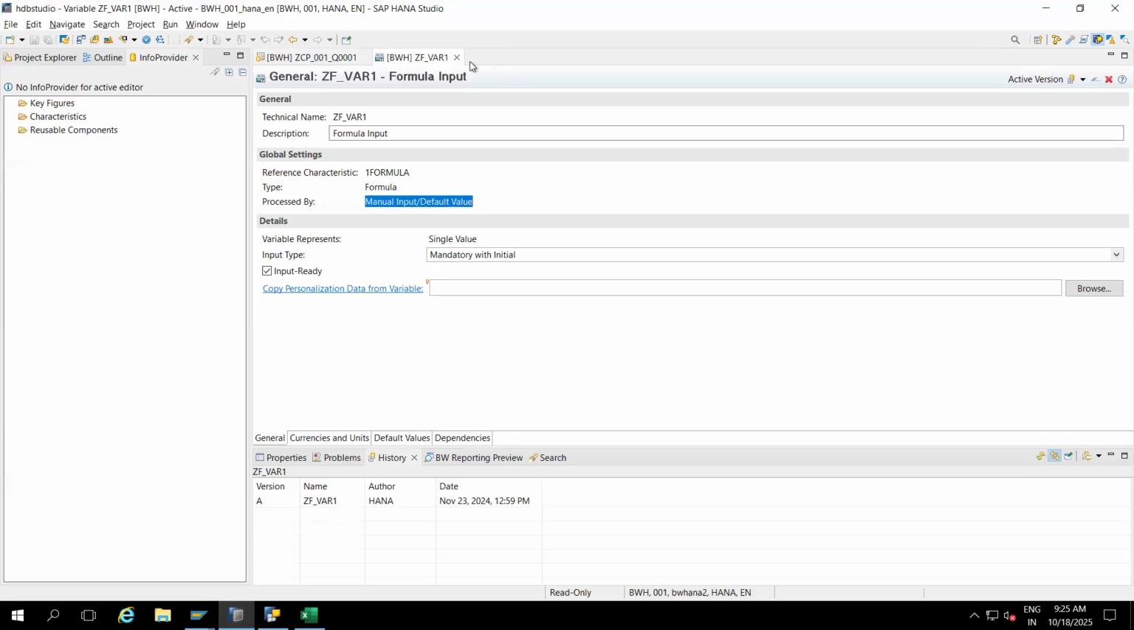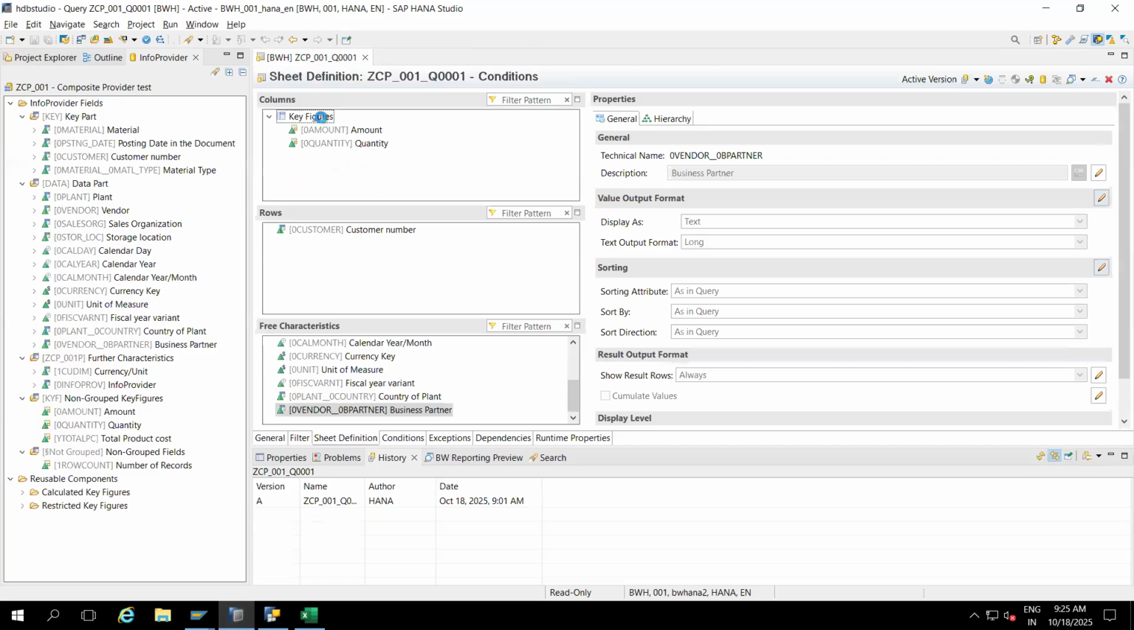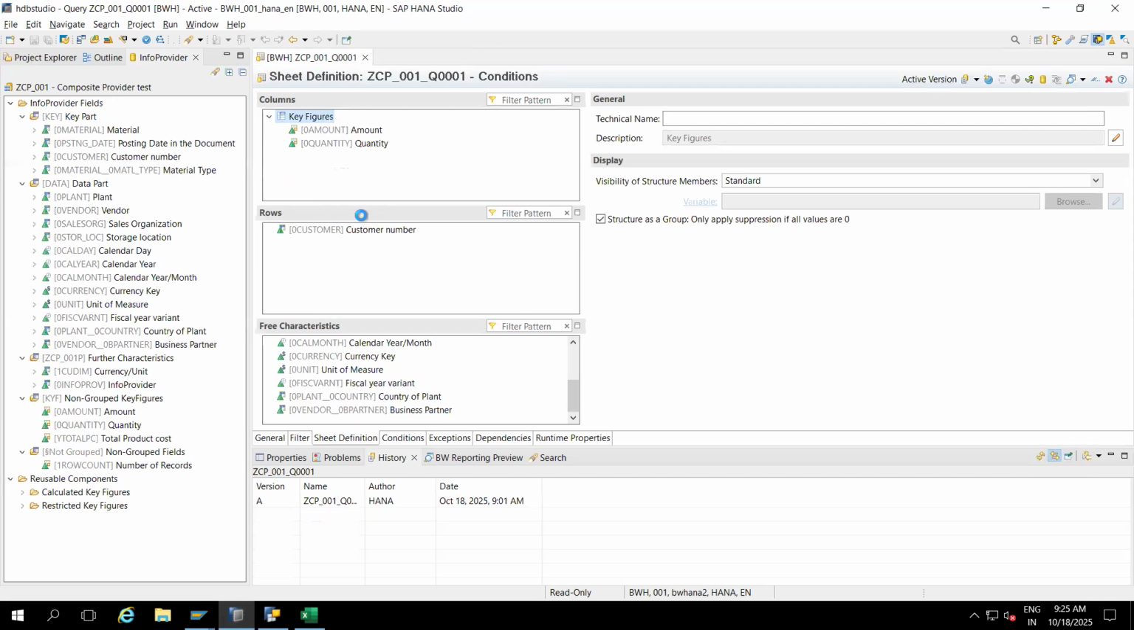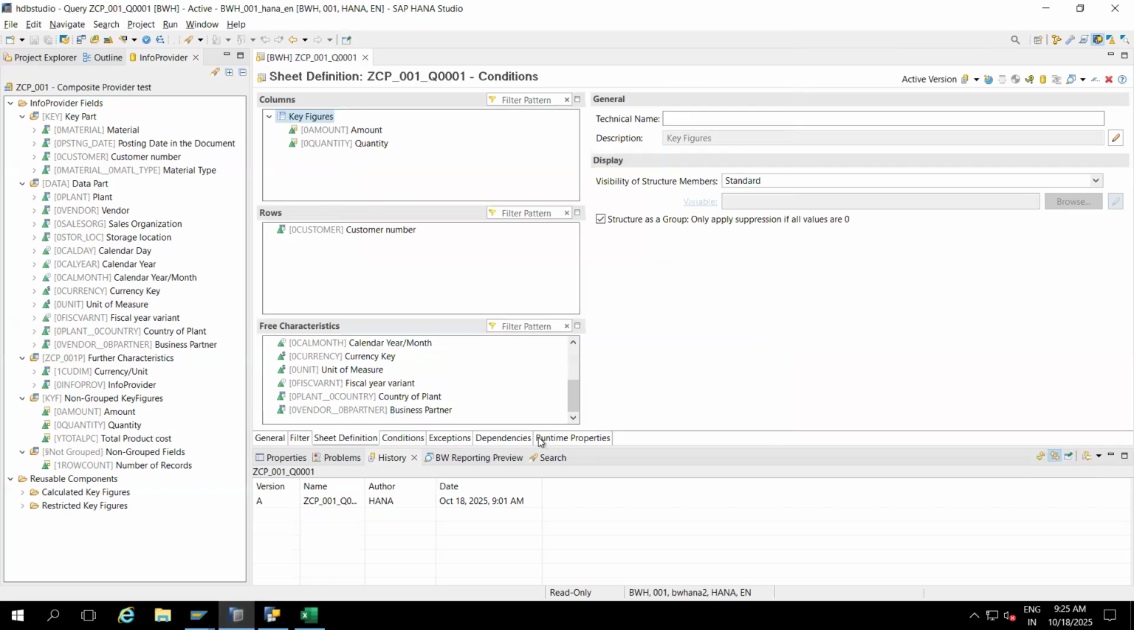How will you create it? That is the question. How will we create a formula variable? What we do here is go to sheet definition. Right click, go to new formula. Now I will go here. Here, am I getting all variables? What is the variable name that we have used? What is the name of that?